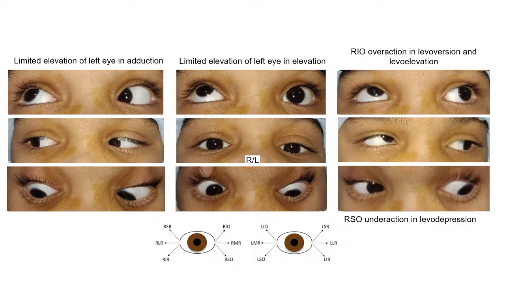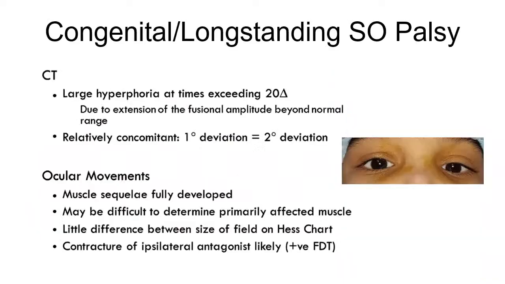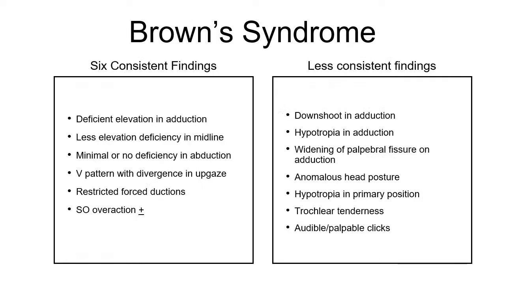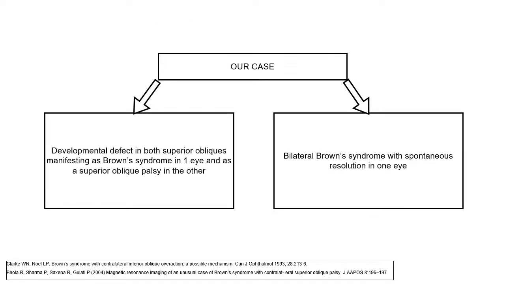What Shakya was trying to point out is that there can be two possibilities. Either there is an inherent abnormality of the superior oblique tendon in both the eyes. The abnormality could be in the form of a short tendon, or a fibrotic tendon, or adhesions of the tendon, that is not allowing that free telescopic movement, which is leading to the Brown's on one hand.